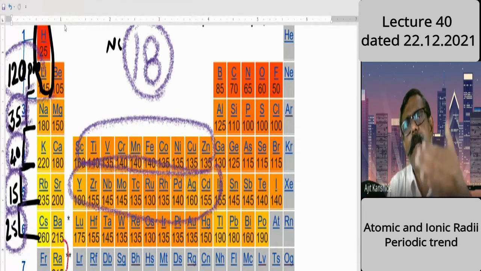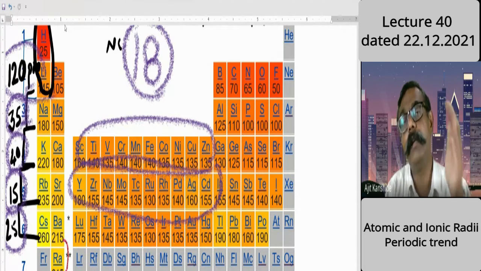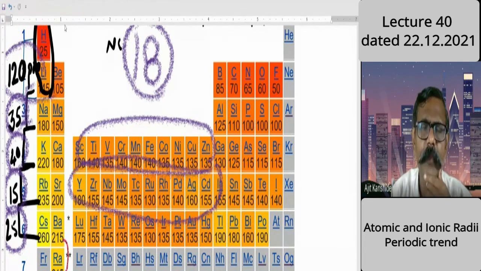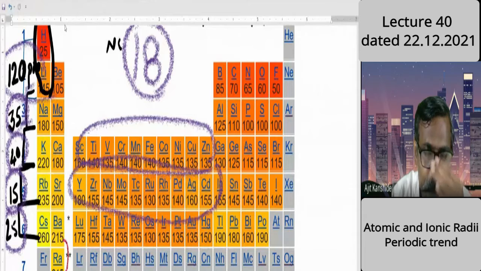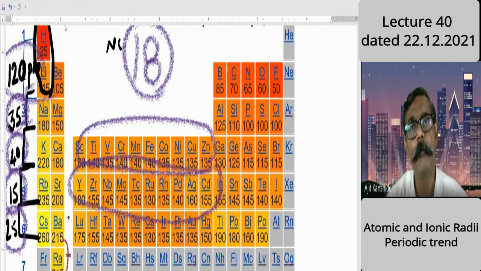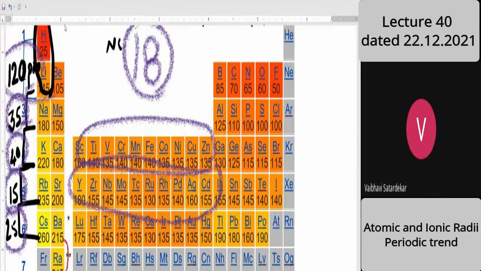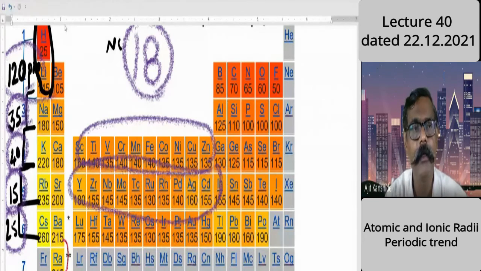So the number is the same, the jump of protons is the same, 18, but d electrons are added more, and therefore, because of screening, a little increase is there. So from 15 the jump increases to 25. Is that fifth jump clear? Yes, sir. So by this you have to remember the things.